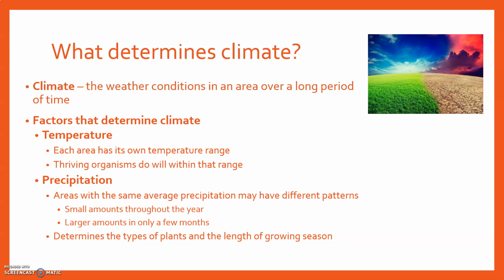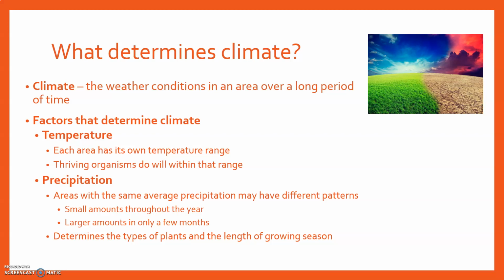Okay, then we know that certain organisms, such as plants and animals, thrive within that range. Example, in Georgia, we do not have polar bears. Why? Because our temperature range is very warm and polar bears need very cold climates. The same can be said of places like Alaska. They are not going to have the same animals that we have here, such as, say, gray squirrels. They may not have gray squirrels because they live in a warmer environment.